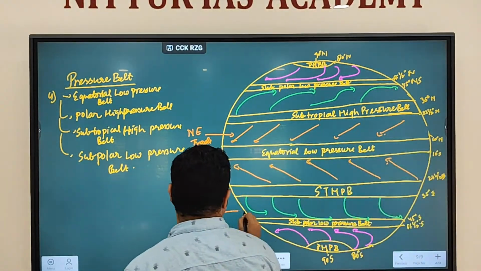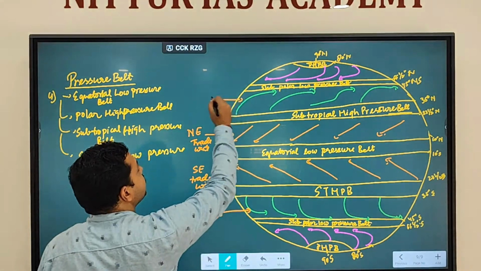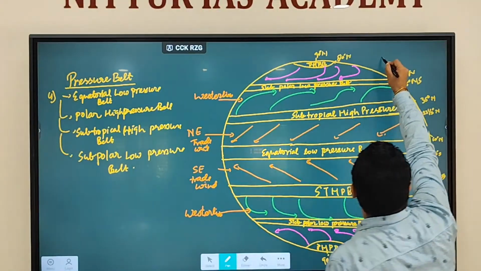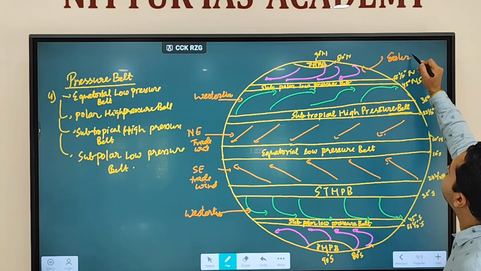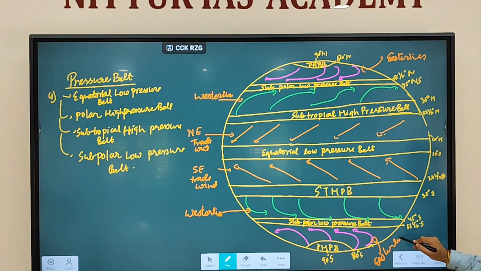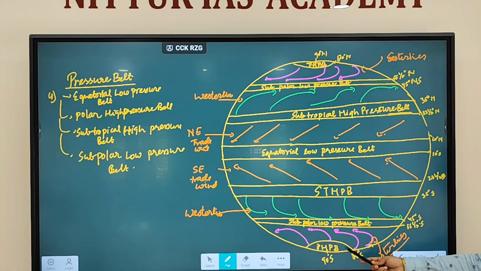Now these two winds are referred to as the westerlies, and these two winds are referred to as the easterlies. Because you have high pressure and low pressure, wind will always move from high pressure to low pressure. That's why you have the blowing of westerlies and easterlies. This is how the movement of winds happens.